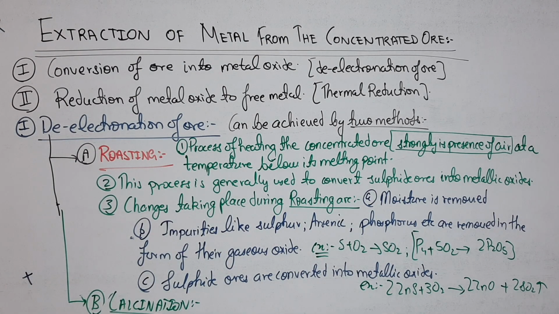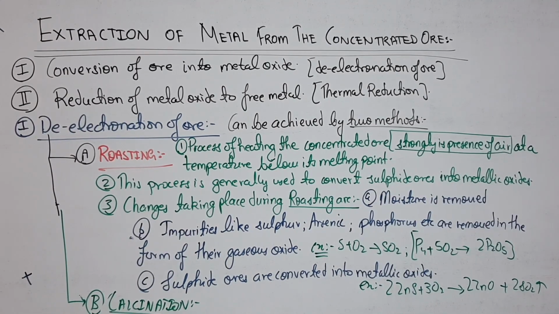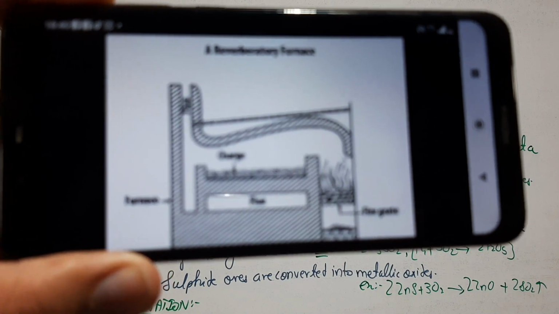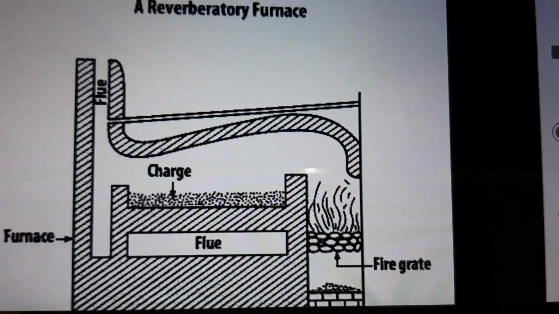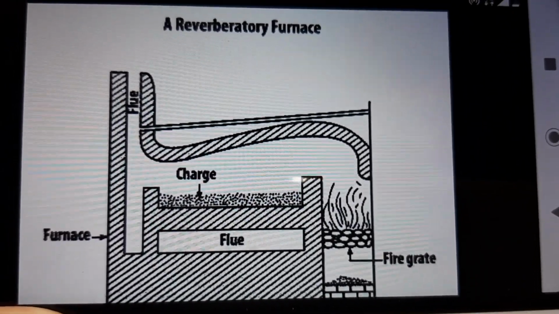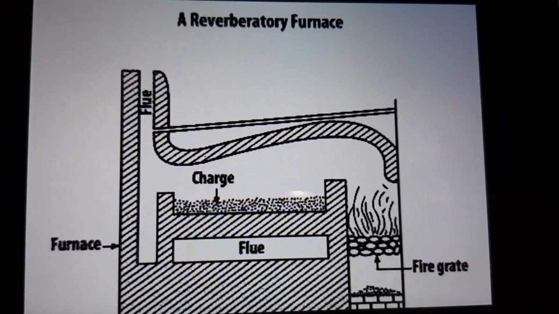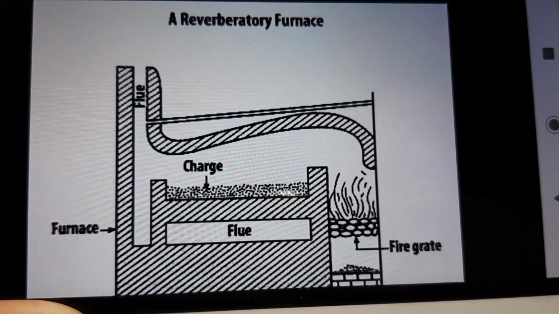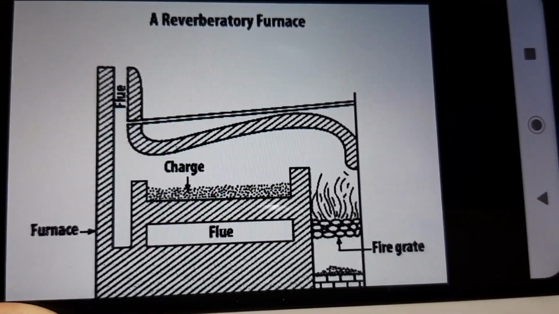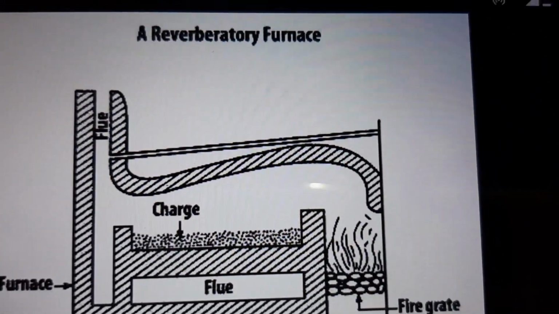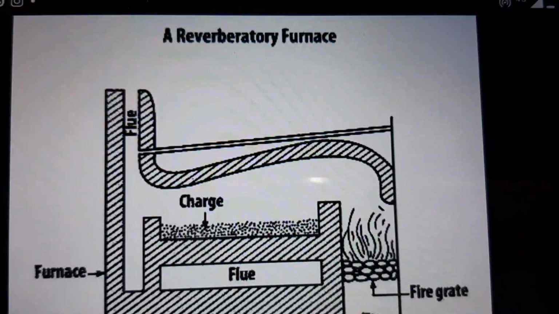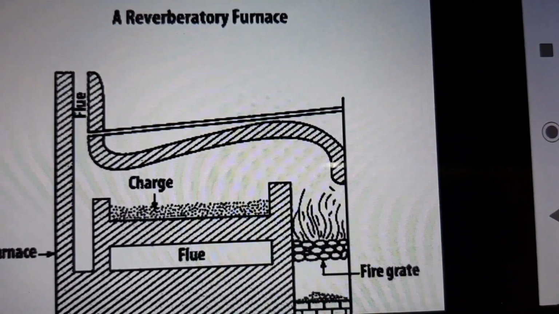Now the thing common between roasting and calcination, which can come for 1 mark in fill in the blanks, is that both processes occur in the reverberatory furnace. What kind of furnace? This one, the reverberatory furnace. Both roasting and calcination occur in this furnace only. It's a 1 mark question which has been asked. No need to learn the diagram or get into the details of the diagram, you just need to remember this word, reverberatory furnace.